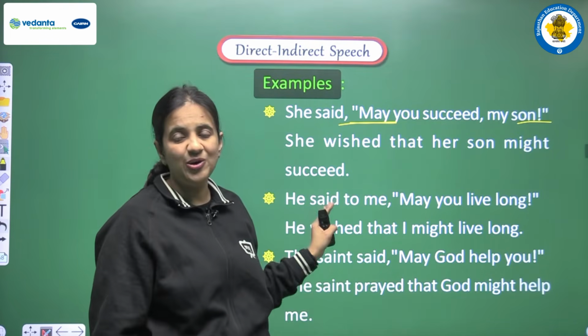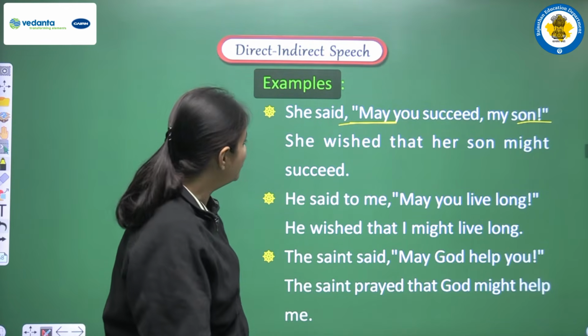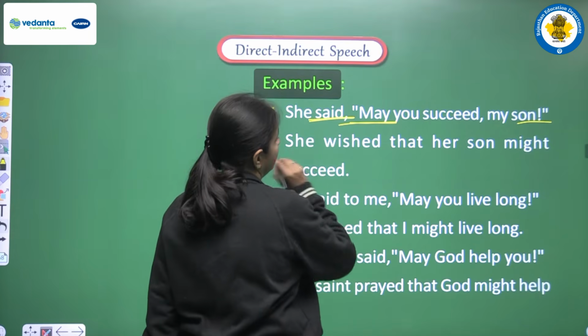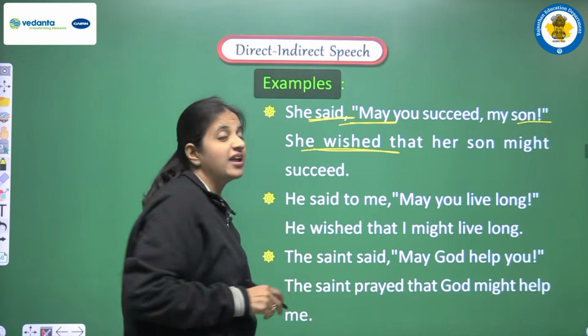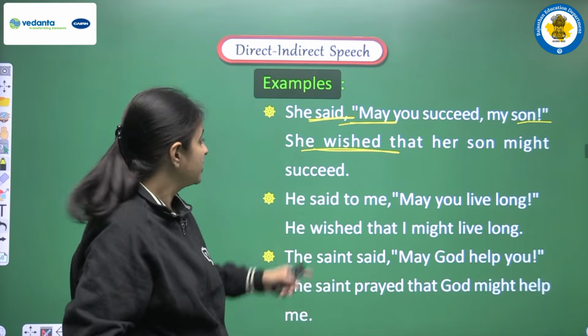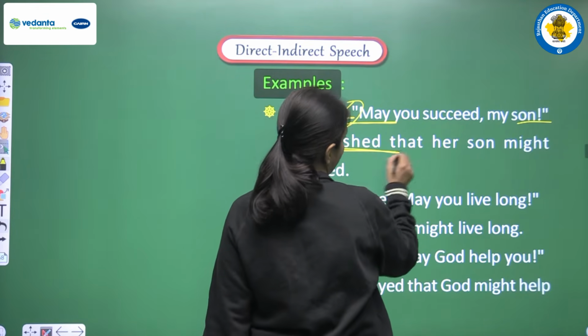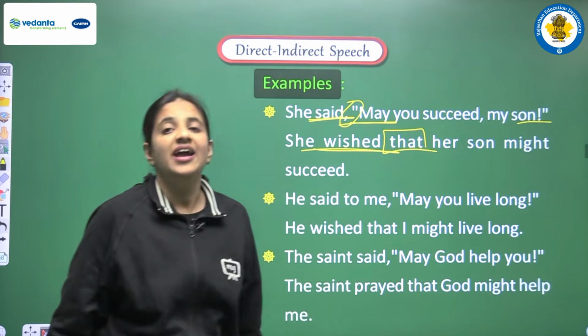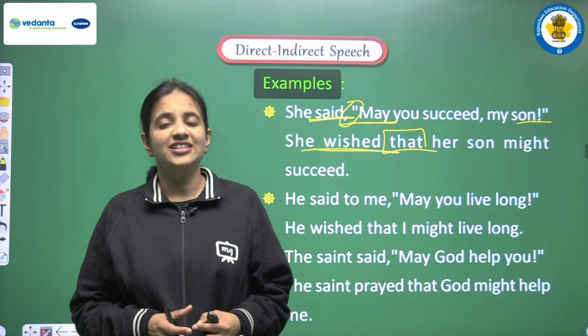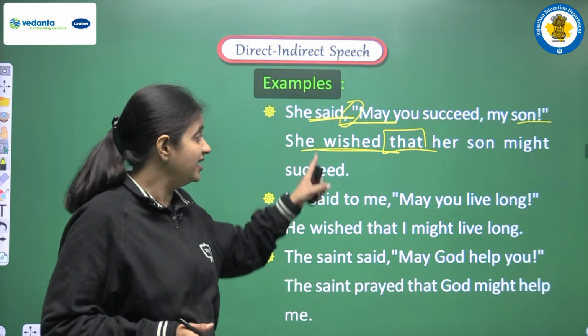Okay, and now we are doing the conversions according to the rules. First of all, said. Now in the place of said we are writing wished. So first of all we are writing she wished. Now in the place of commas we are adding one conjunction, and in the optative sentence our conjunction will be that. So we are writing that.